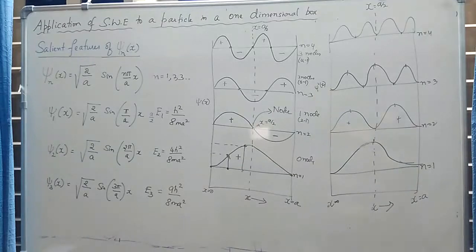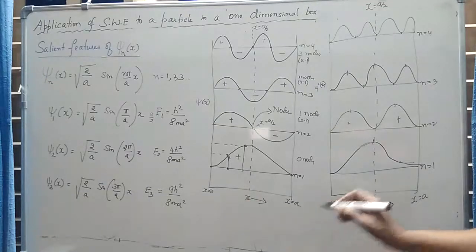But what is more interesting is, what does psi square represent? Psi square represents the probability of finding the particle, and from our classical point of view, we should expect the probability of finding the particle to be the same at all positions, because nature will not make any partiality towards a particular position.